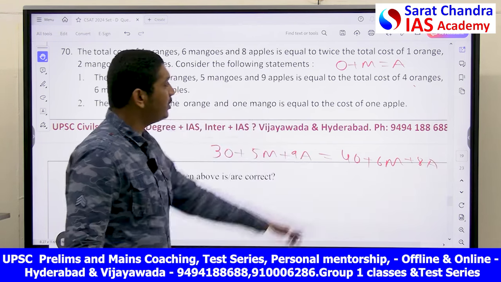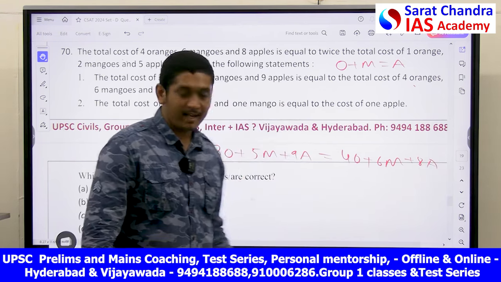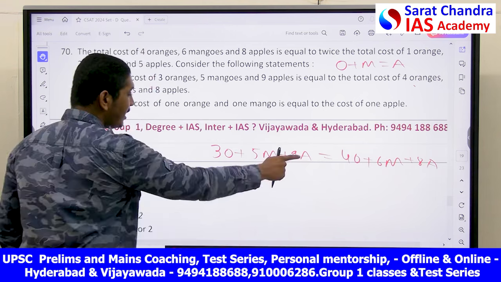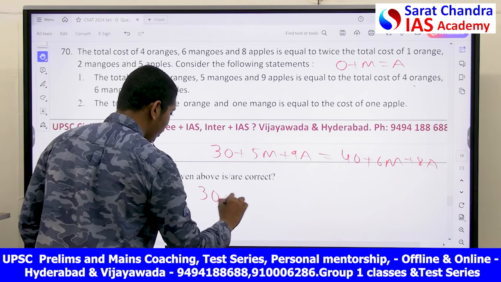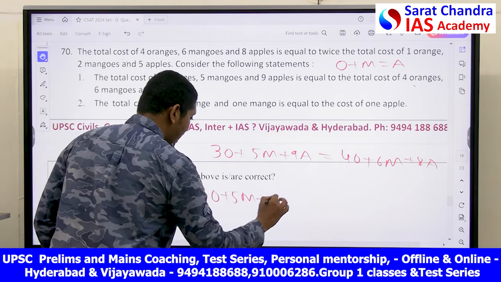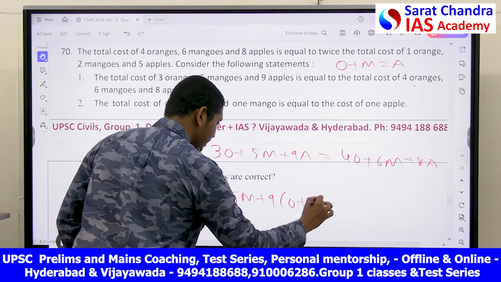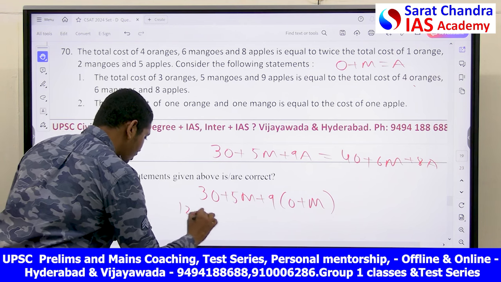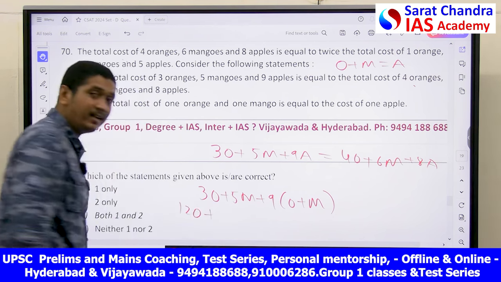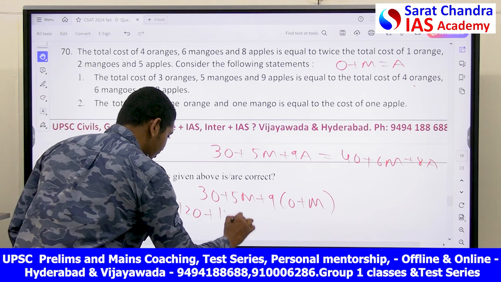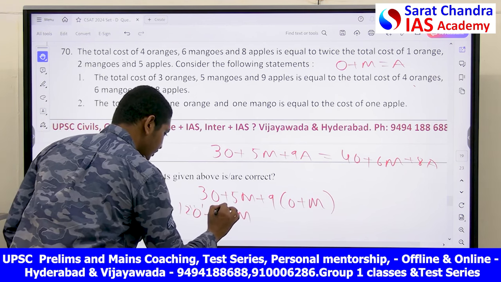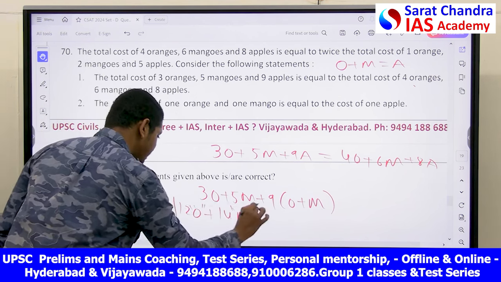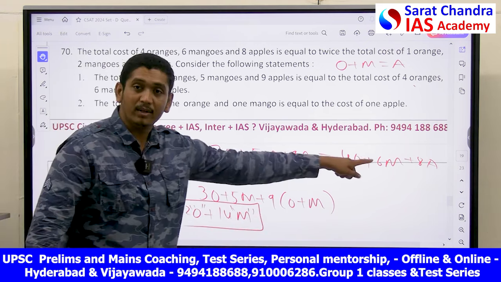Now let's substitute A is equal to O plus M on both sides. When I write A is equal to O plus M, I get 3O plus 5M plus 9 times O plus M. Then that becomes 3 plus 9, 12O, plus 5 plus 9, 14M. This is what I got on the LHS. Now the same thing I will do on the RHS.